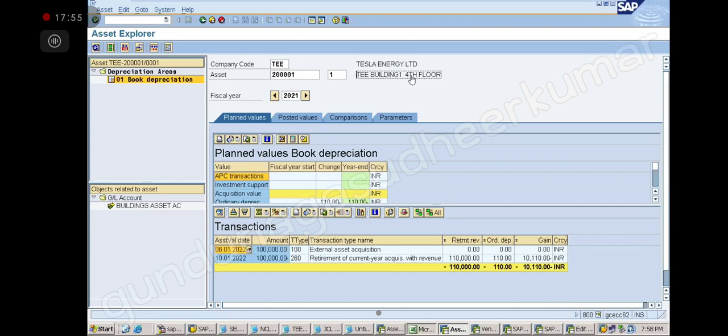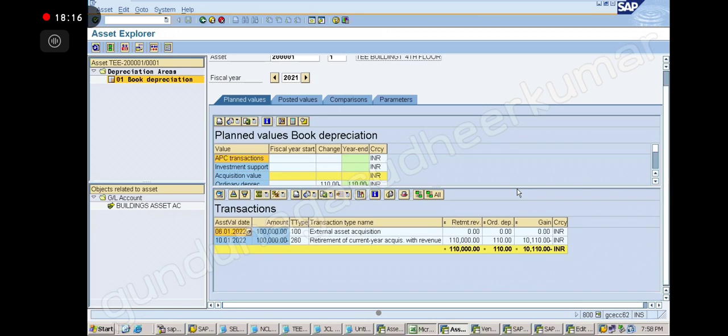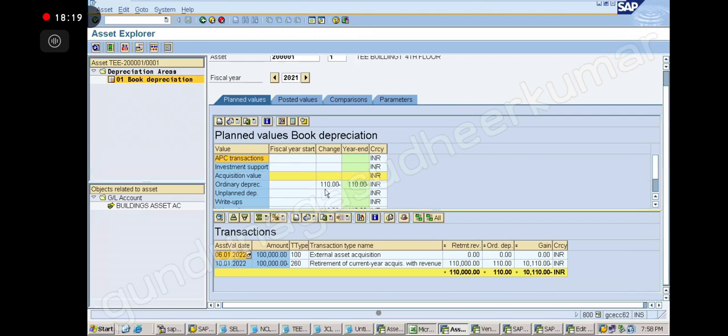It's already been depreciated, sir. The depreciation data is in the last asset, no? You see here also, this 2 lakh one asset is there. This depreciation 110 belongs to this number only, right? Already posted, you cannot change it. You cannot go back and change everything, right? This 110 is recorded in this number only, so the depreciation is recorded in the 7 lakh number only. How can you change that for posted data? There is no point. So net book value will be the acquisition value for the new master record. Correct.